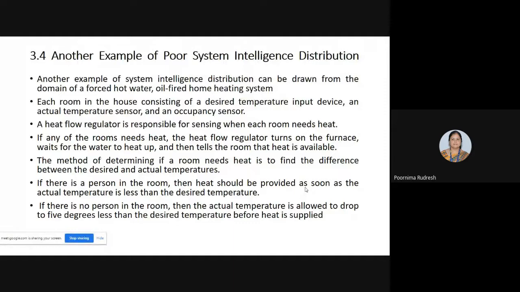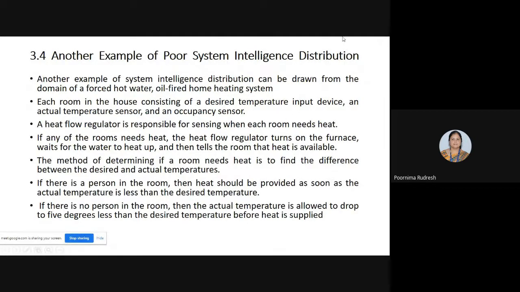If the sensed actual temperature is less than the desired temperature, that information is given to the heat flow regulator. Once the heat flow regulator gets that information, it switches on the furnace and waits for the water to heat up. Once the water is heated up, it informs the room that the heat is available. Understood? But before heating the room, we have to check whether the room is occupied by a person or not.